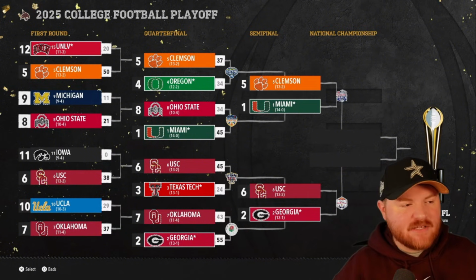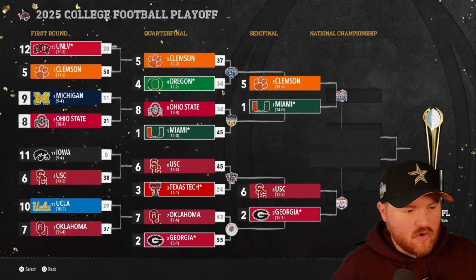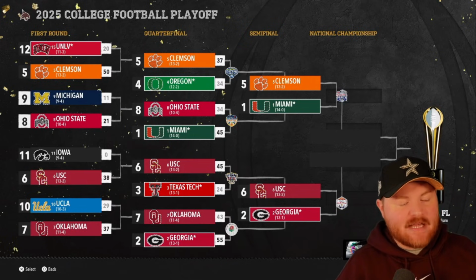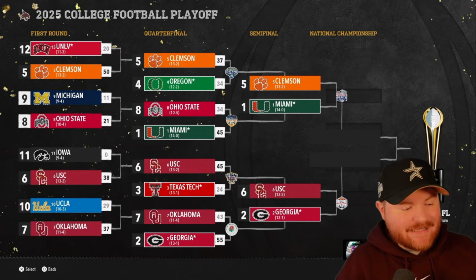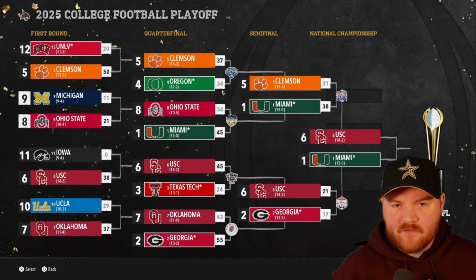But not as much success for the SEC in the second round. Clemson takes down Oregon. They will take on Miami, who also took down Ohio State. So it's an all SEC matchup in the Peach Bowl. USC does take down Texas Tech, and they will take on Georgia, the winner of the all Big Ten bowl, in the Fiesta Bowl. Okay, something from the early 2000s.